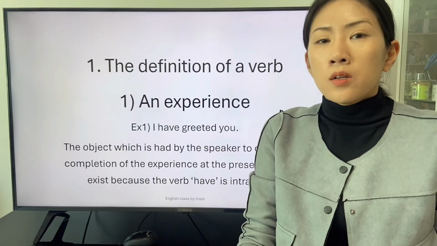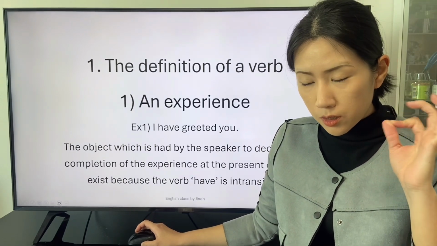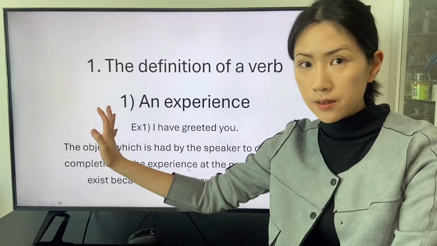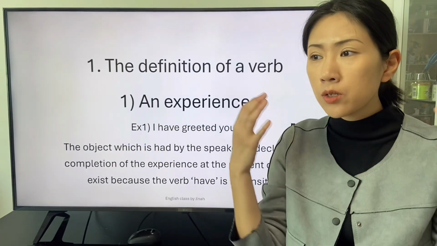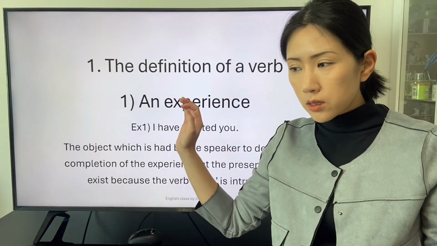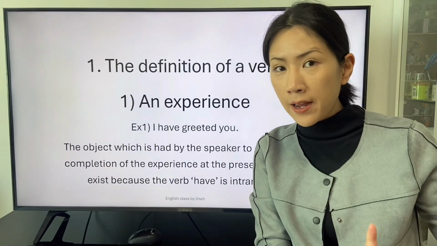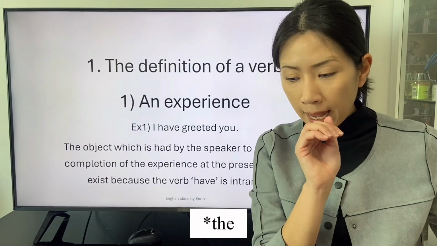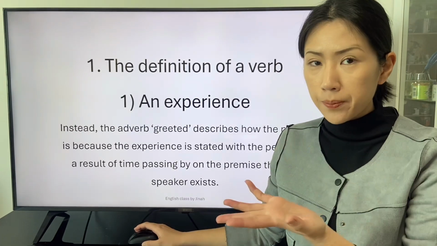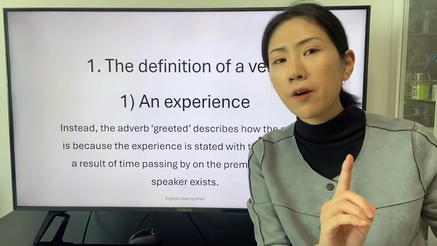So, the object of the intransitive verb have is not stated, but we have to be aware that the speaker spent a period of time until the present. The adverb greeted describes the period of time.